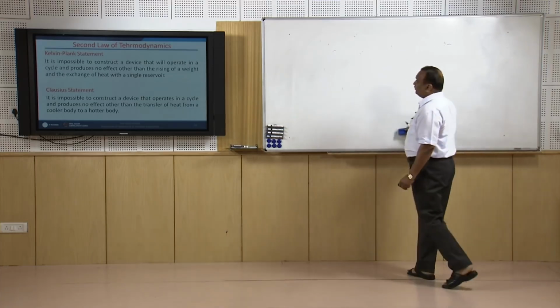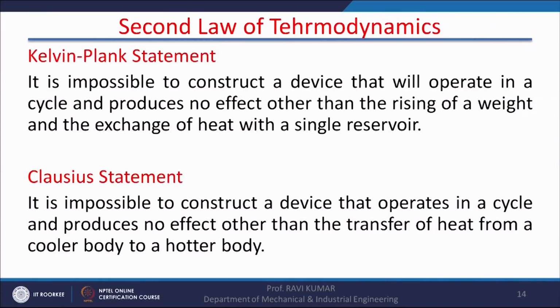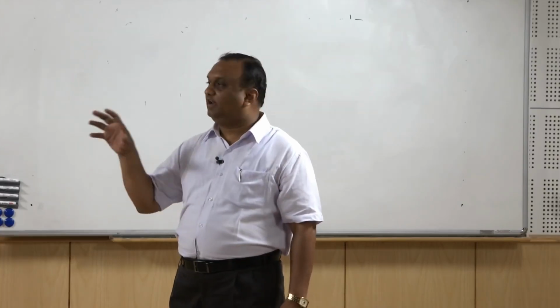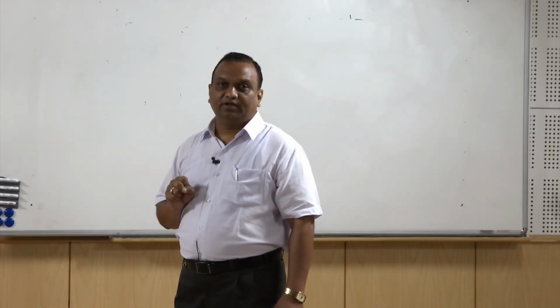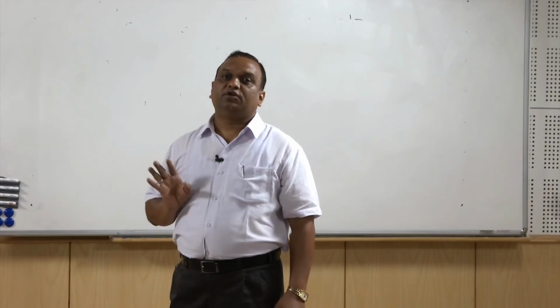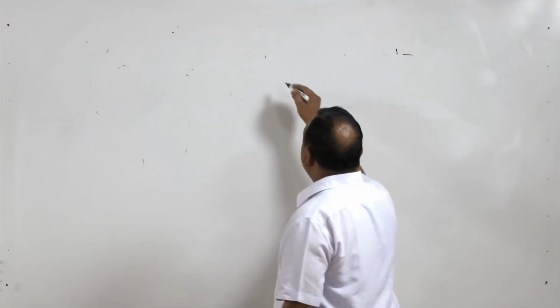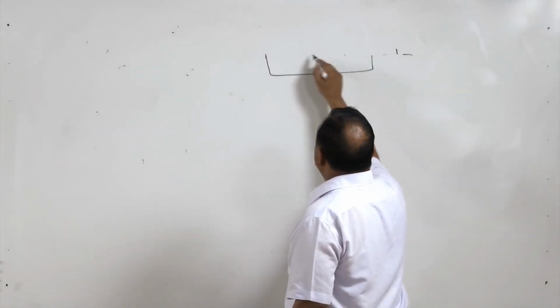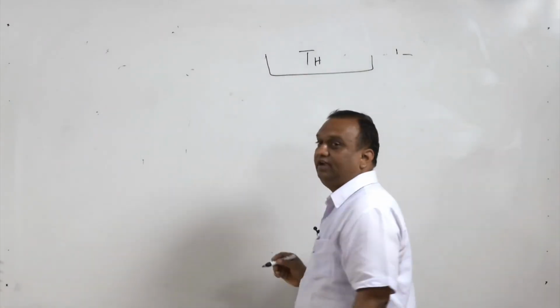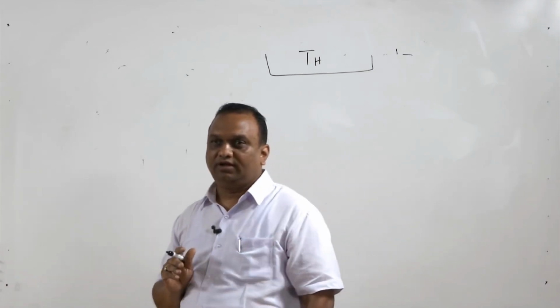The second law of thermodynamics has a lot of relevance, because this law states in a nutshell that if we draw a certain amount of heat from a reservoir, the equivalent amount of work cannot be produced. It means there is a thermal reservoir. A thermal reservoir means a body which has very high thermal capacity, right.